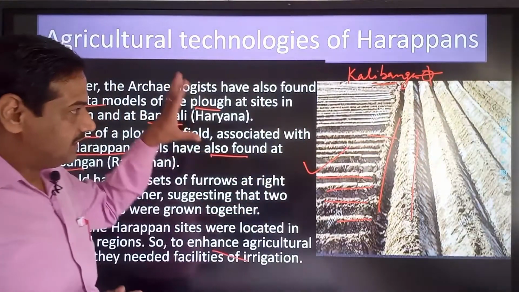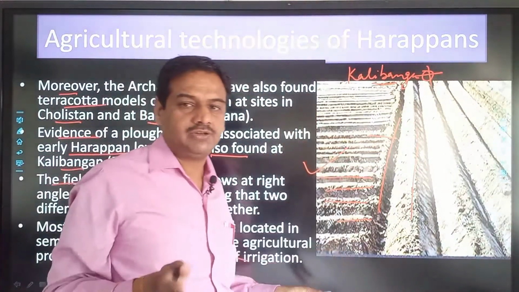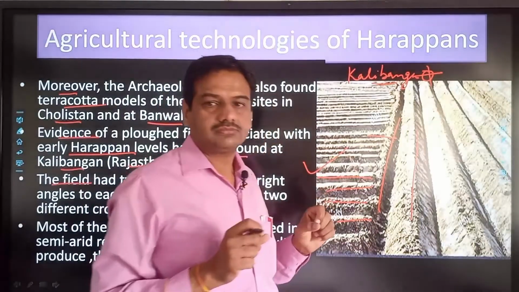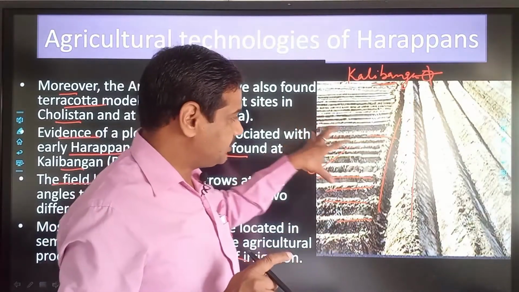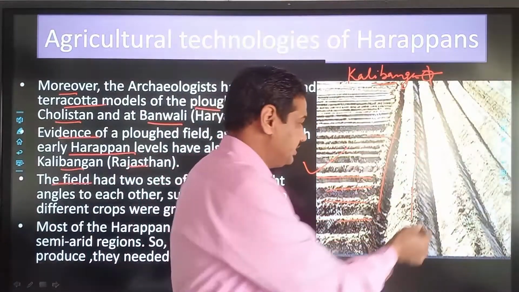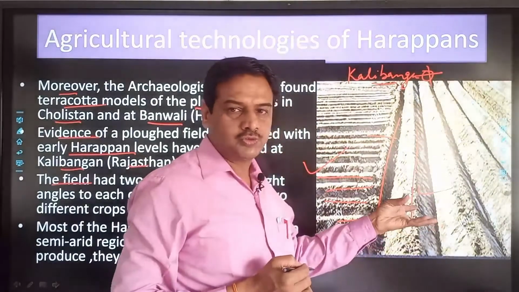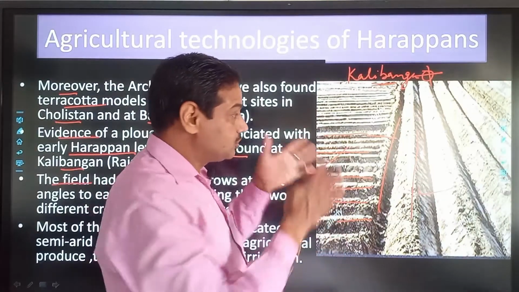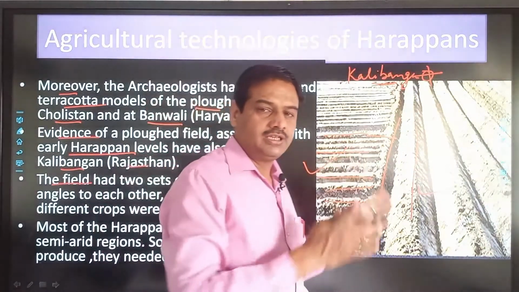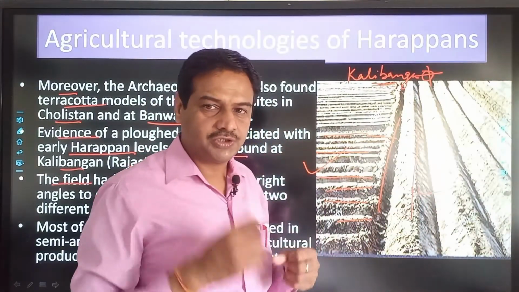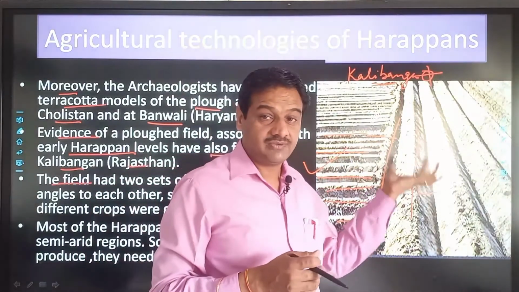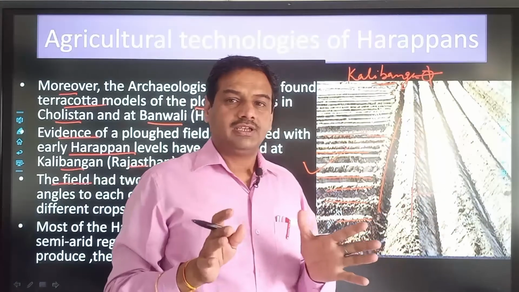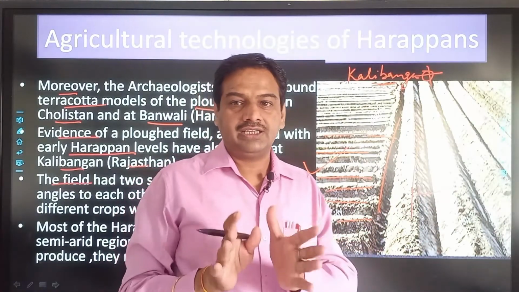So that is a way of cultivation, and it is believed that two kinds of crops used to be grown simultaneously. In this set of furrows one variety of crop used to be grown, and in the other set another crop was grown. So the two crops were simultaneously grown, and it may be a system of crop rotation also, it may be a system of scientific farming also. So it means the people of Harappa were very good in cultivation and agriculture.